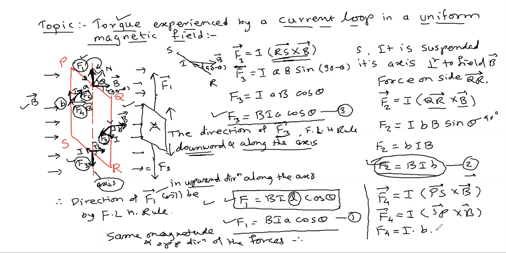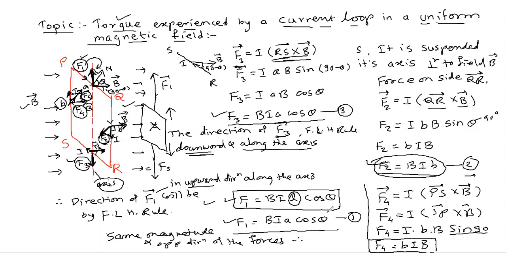That is b into B sine theta. The angle between these two, B and I, is 90 degrees, so it will be sine 90. So F4 is equal to B I b, because sine 90 is 1. So F4 you got.